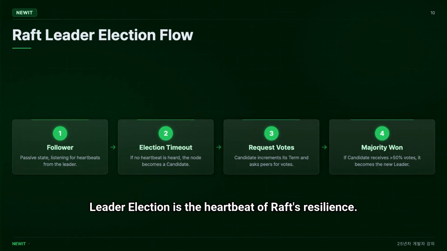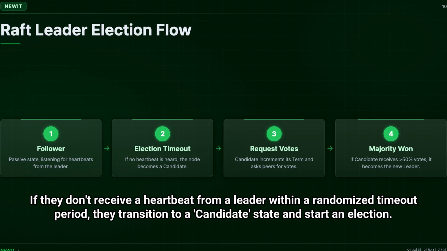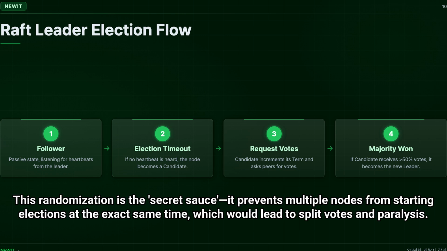Leader election is the heartbeat of Raft's resilience. Every node starts as a follower. If they don't receive a heartbeat from a leader within a randomized timeout period, they transition to a candidate state and start an election. This randomization is the secret sauce. It prevents multiple nodes from starting elections at the exact same time, which would lead to split votes and paralysis.